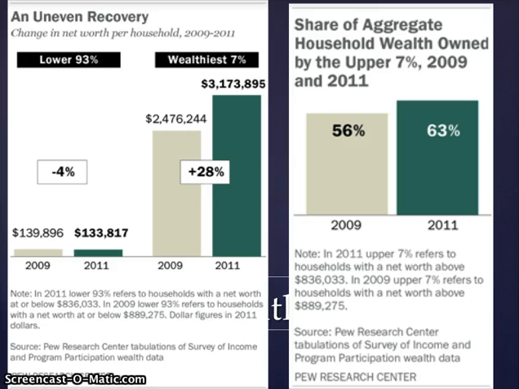And this has led to a larger percentage of the aggregate wealth in the wealthiest 7% of the population. And so we might start to think about the 99% movement and whether maybe the 93% movement or something like that might make a little bit more sense politically overall.